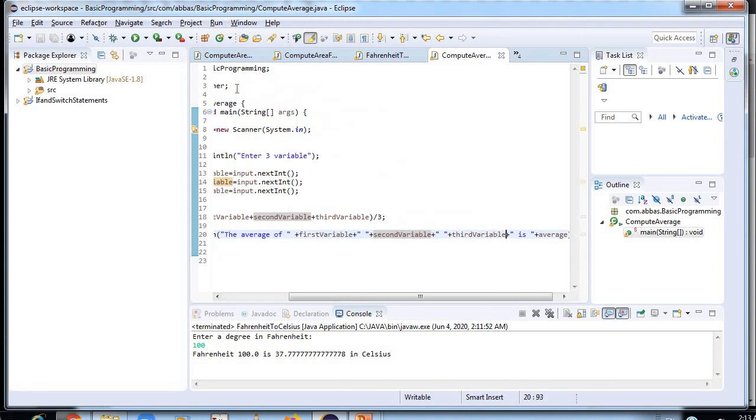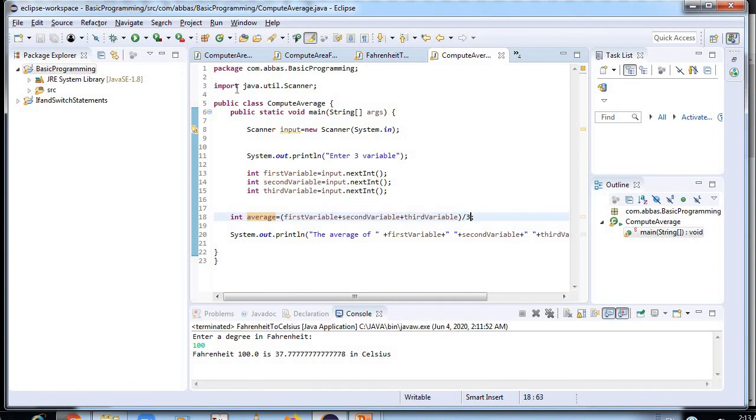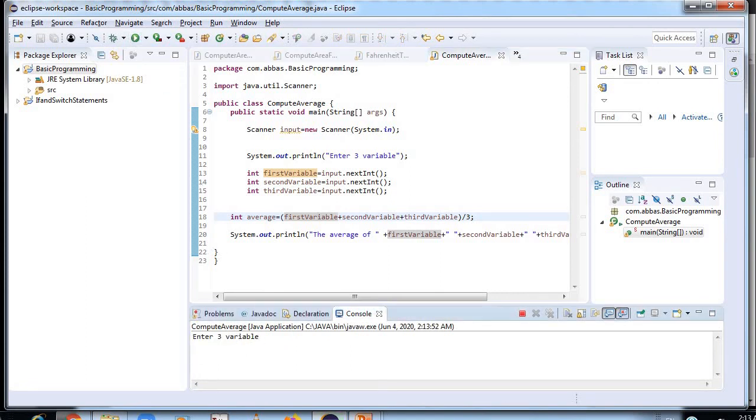The output is the average of the first variable plus second variable plus third variable. I will put the numbers 10, 20, 30. The average of 10, 20, 30 is the answer. The average formula I had already specified over here: first variable plus second variable plus third variable divided by 3. This is also a very simple program. Enter any three variables, let's say 10, 20, 30. So the answer will be: the average of 10, 20, 30 is 20.